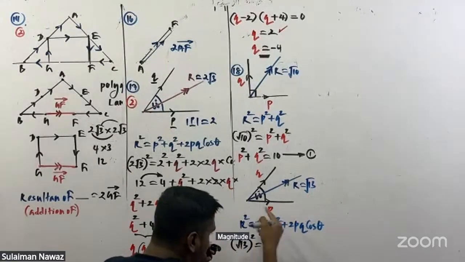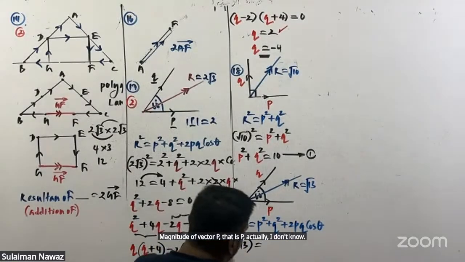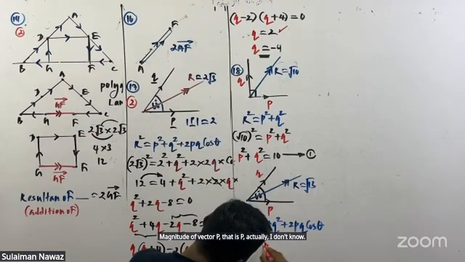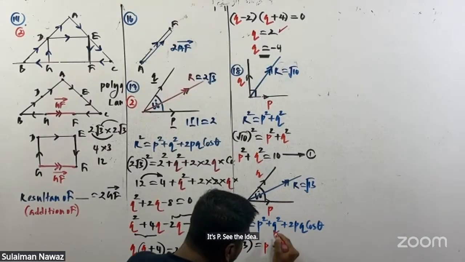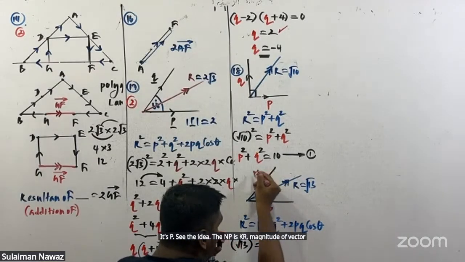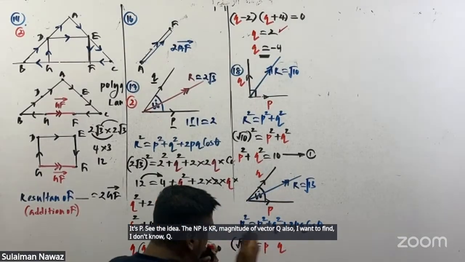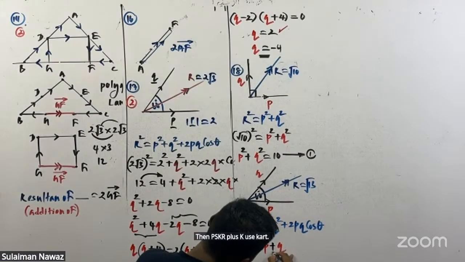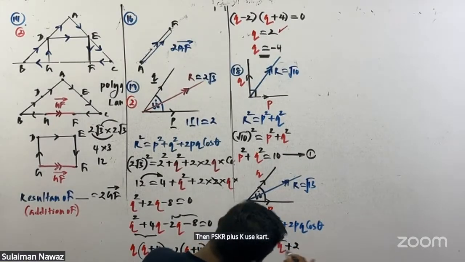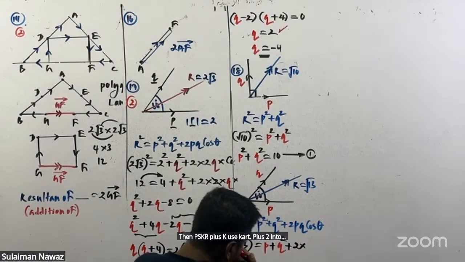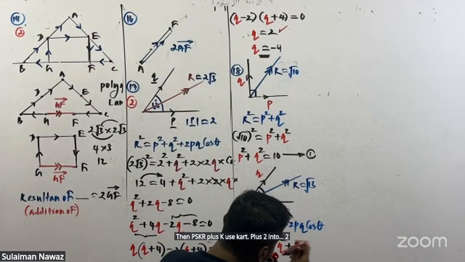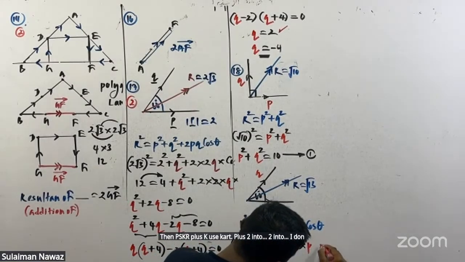Magnitude of vector P, that is P, I don't know it. It's P. Then P squared. Magnitude of vector Q also I want to find, I don't know, Q. Then P squared plus Q squared, plus 2 into P into Q, I don't know P as well as I don't know Q.